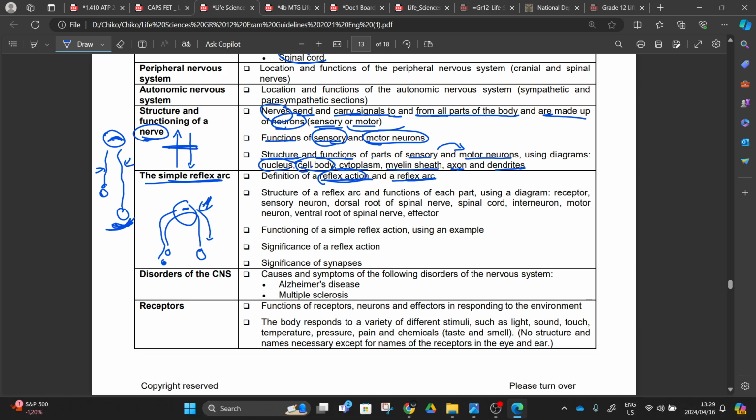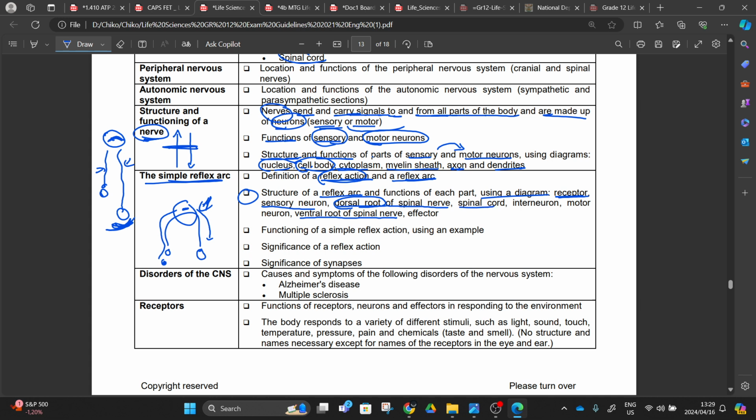Then, at the end of today's lesson, you also have to learn the structure, right? The structure of a reflex arc, a simplified one, where we are using this diagram where we have a receptor, an example of a sensory neuron, an example where we show the dorsal spinal root. We talked about this yesterday, the dorsal part, right? The one that houses the neuron that enters the spinal cord, and the ventral root, the one that houses the neuron that is coming out of the spinal cord.